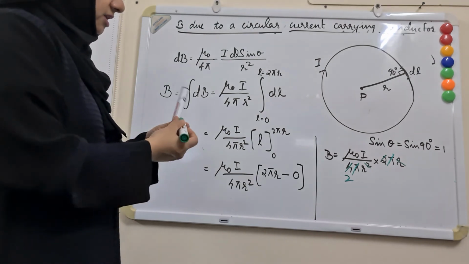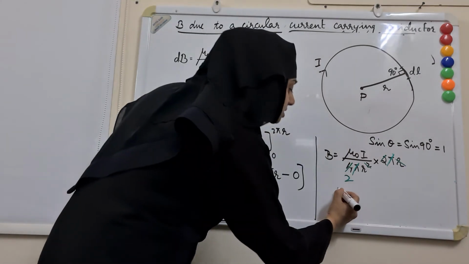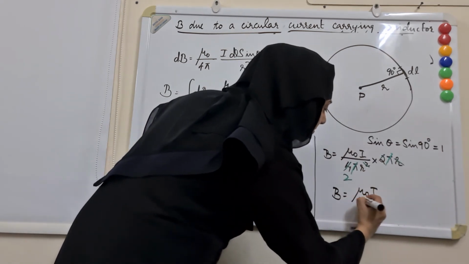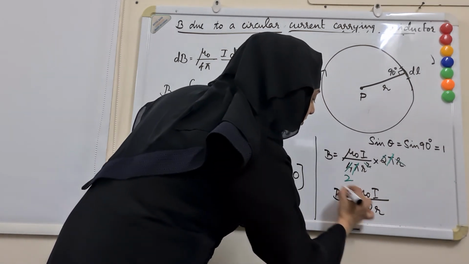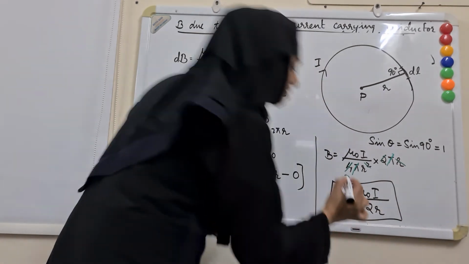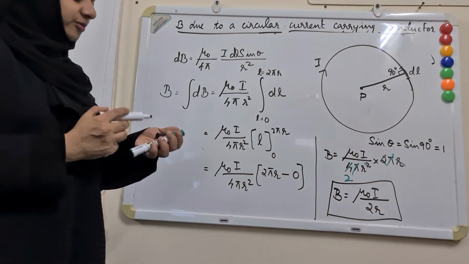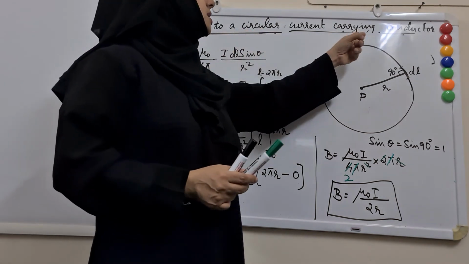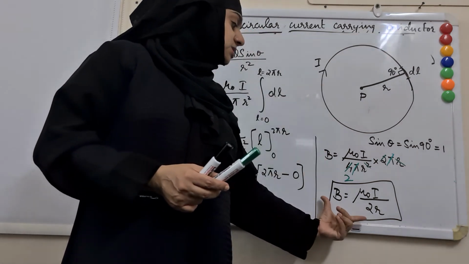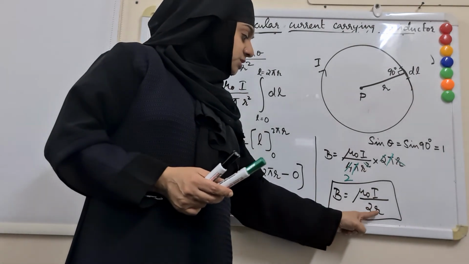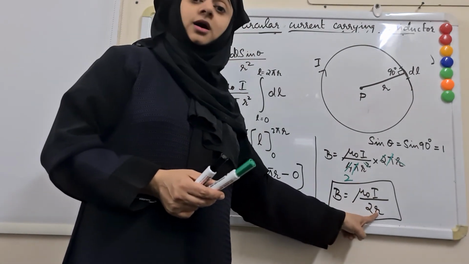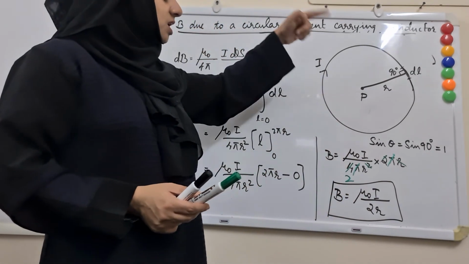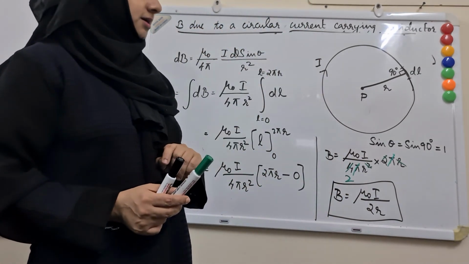So what is the final expression? B is equal to mu naught I by 2r. So this is the expression for the magnitude of the magnetic field produced by a circular current carrying conductor at its center, if the radius of the circular coil is r.